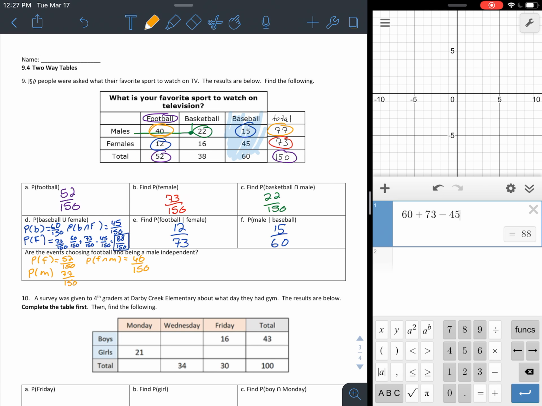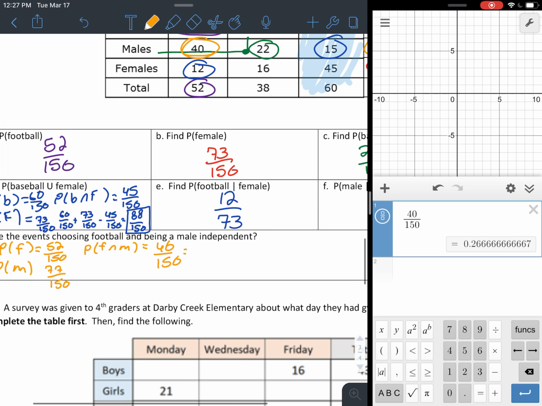And then we need to type in 40 divided by 150 on our calculator, so 40 divided by 150. That gives us 0.267, so 0.267.